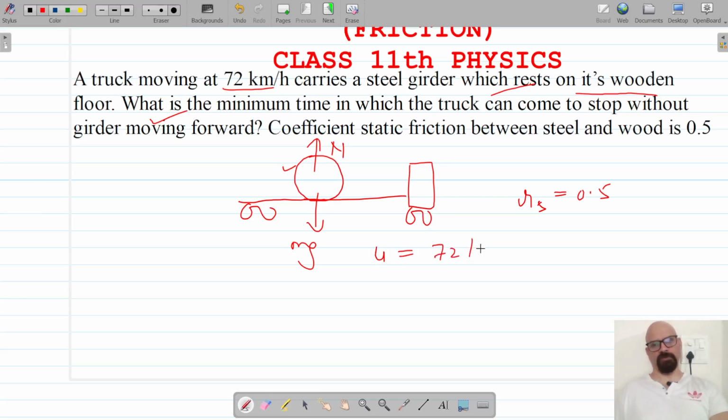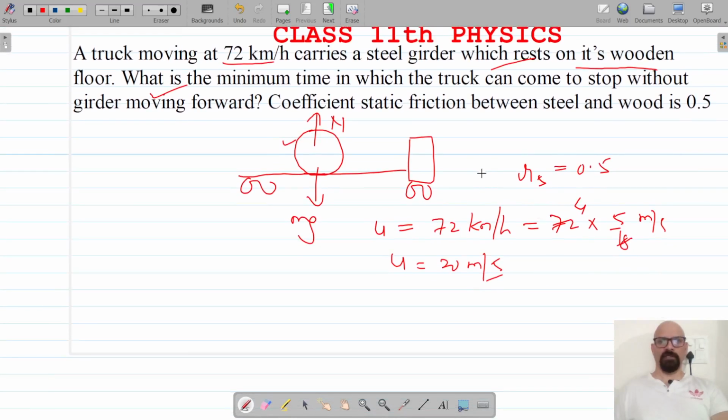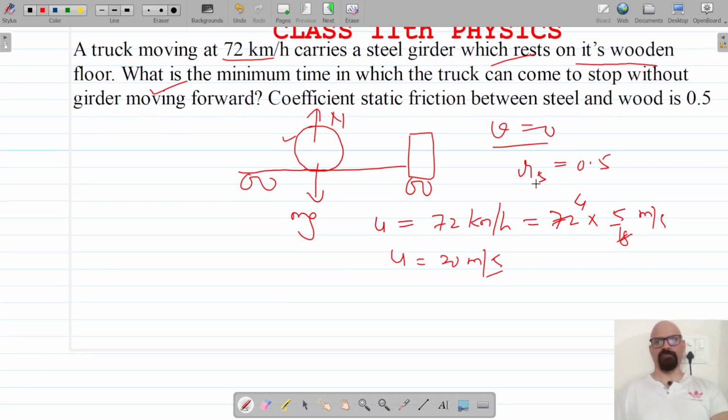So 72 km per hour is equal to 72 into 5 by 18 meter per second. So this initial velocity comes out to be 20 meter per second. Now we have to stop, that is, the final velocity is 0.